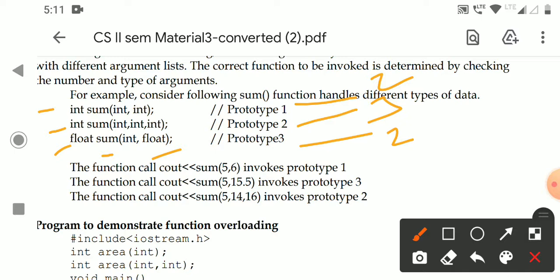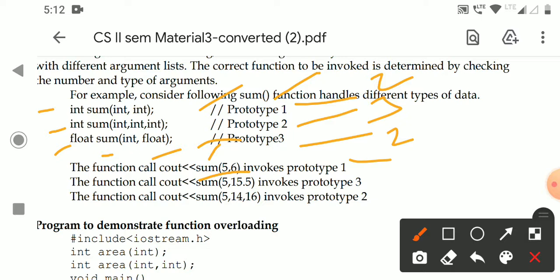Next, I call the function simply as sum of 5 comma 6. First it will check whether a function named sum exists. Yes, there are three functions which could be executed. It will check the number of arguments, which is two. The functions with two arguments are prototype 1 and prototype 3. To decide which is to be executed, it checks the data type. Both are integers, so it will execute prototype 1.